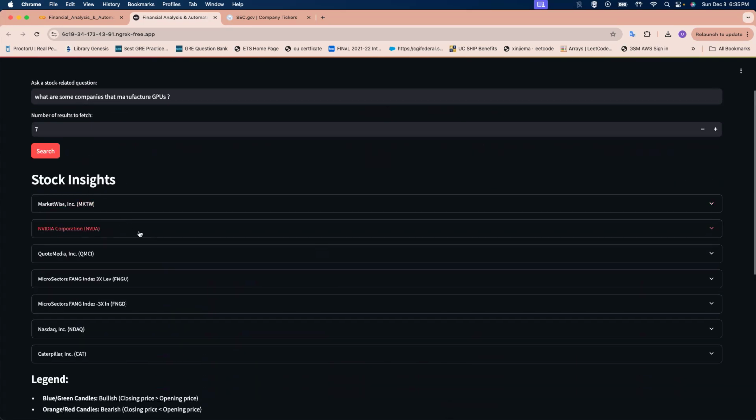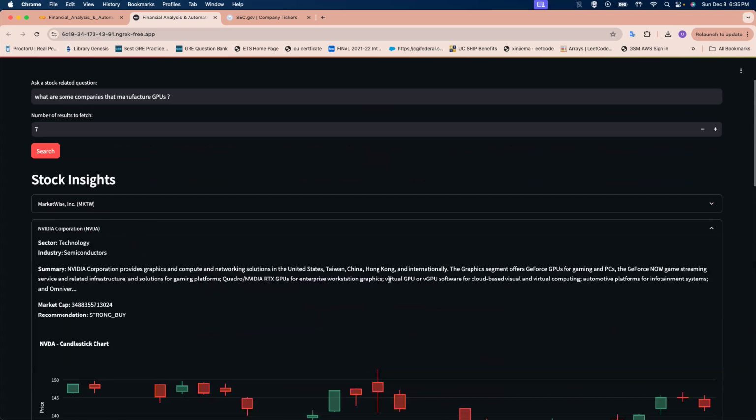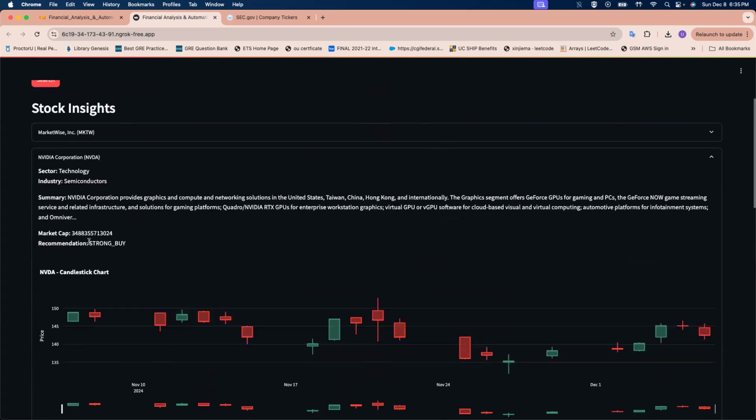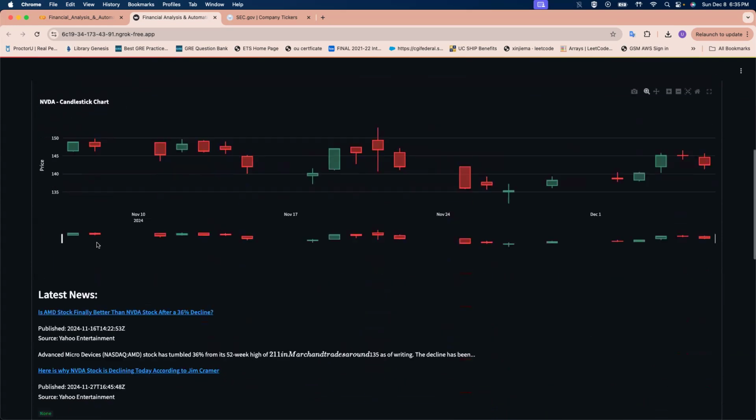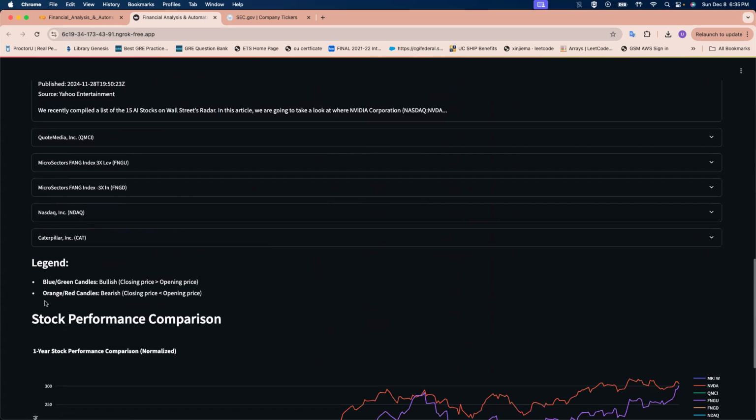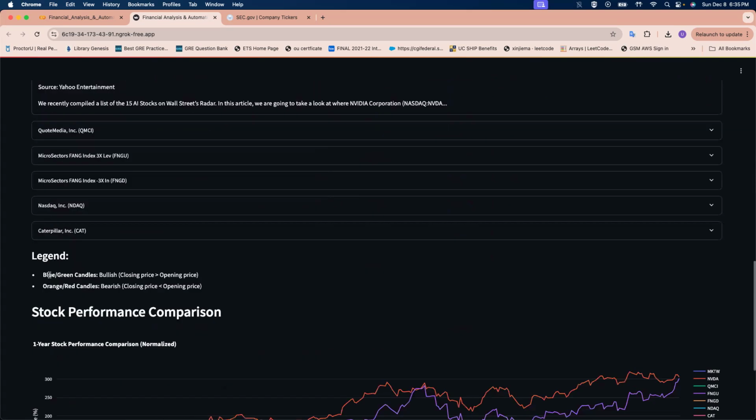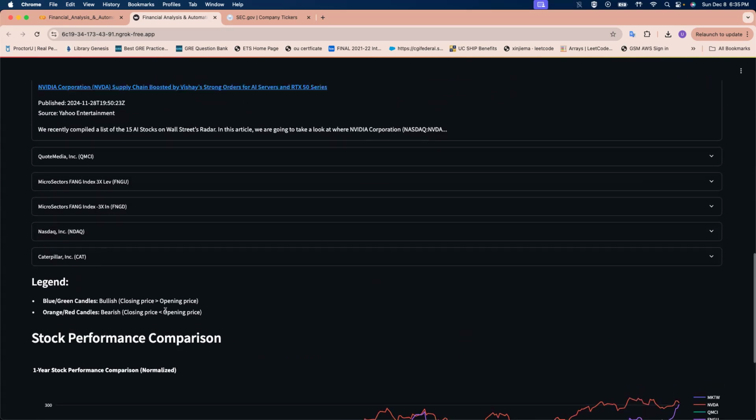If you look at Nvidia, it's doing quite well right now, so that provides us with the recommendation that it's a strong buy. The legend here means that the blue and green candles show the stock is bullish, so the closing price is more than the opening price. If it is orange or red, then it is bearish.